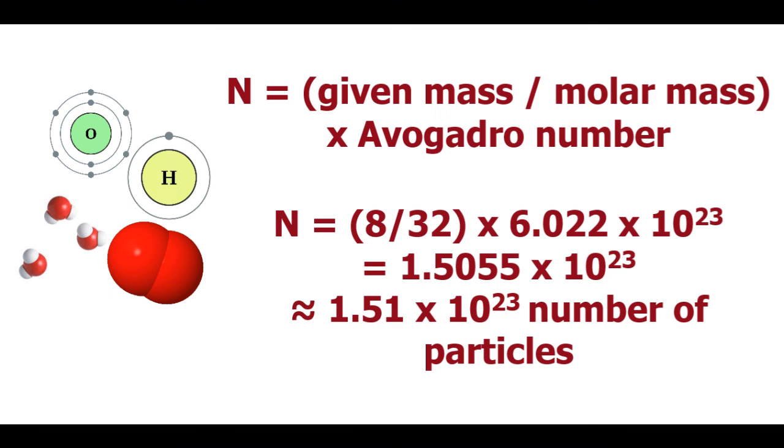So the molar mass will be 16 multiplied by 2, which will give you 32 grams. So capital N will be equal to 8 divided by 32 multiplied by 6.022 into 10 to the power of 23. This will be equal to 1.5055 into 10 to the power of 23. You can roughly equate this to 1.51 into 10 to the power 23.